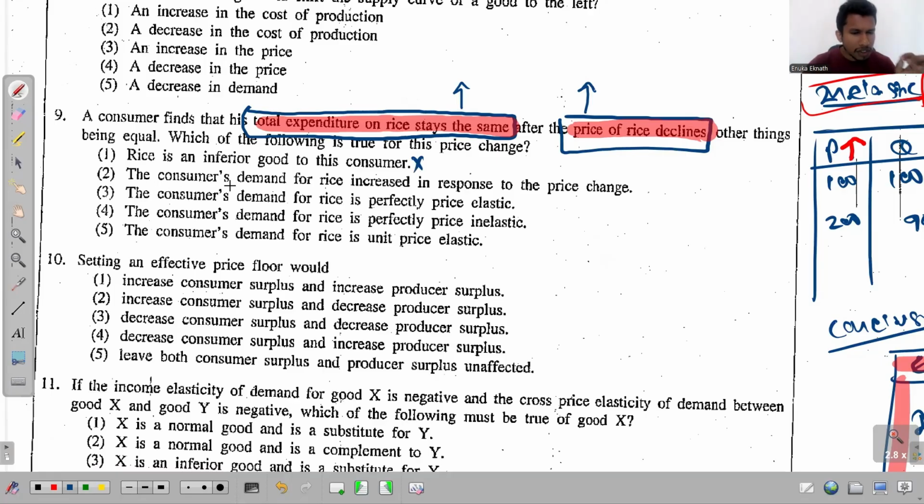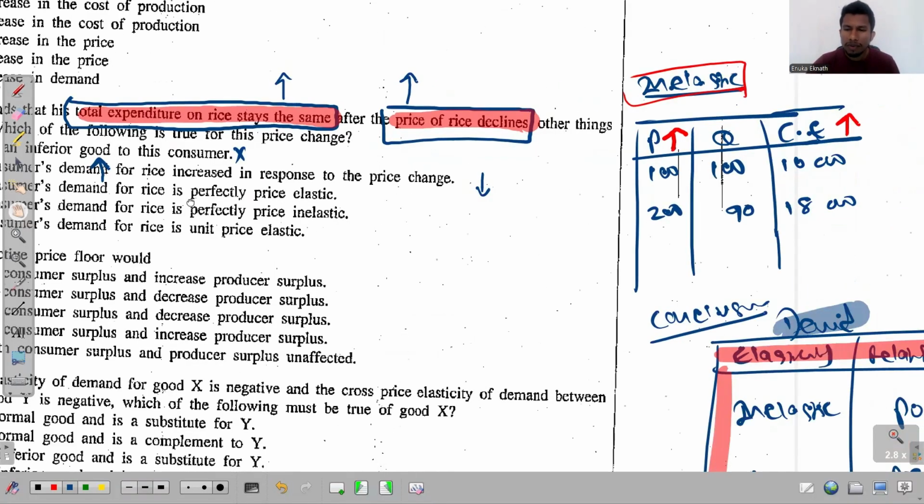The second one, the consumer's demand for rice increased in response to the price change. The price has decreased, and the consumer's demand for rice increased in response. That is true.